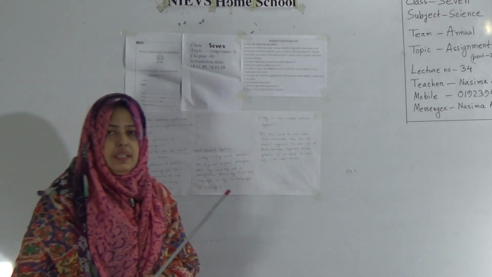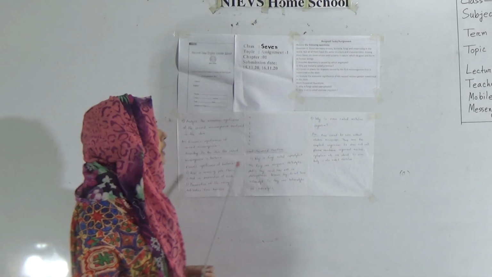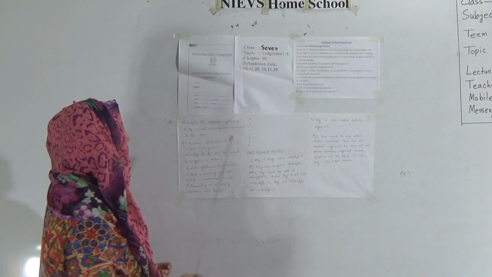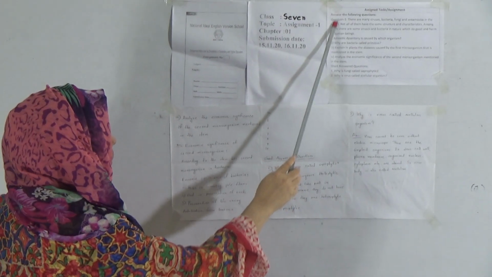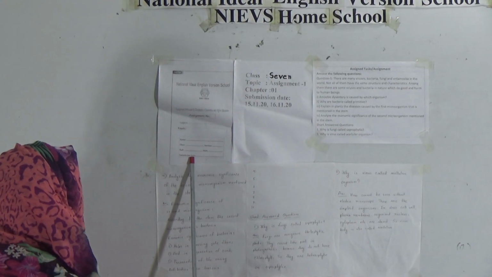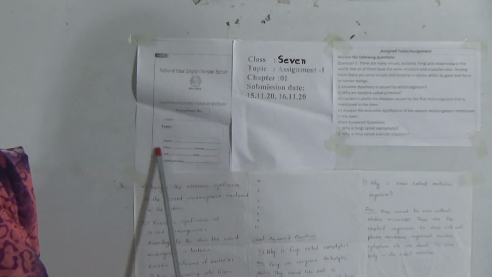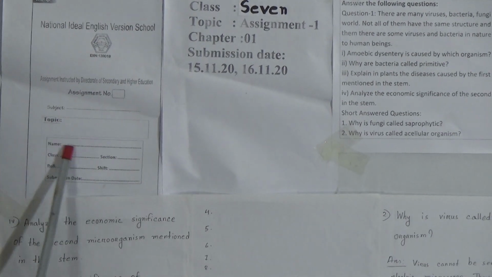So, dear student, let us start today's class. In Assignment 1, you can see here is a question and this is your cover page. You have to fill up all information of this cover page, that means assignment number, subject name, your topic name, and your name, class, section, roll number, shift and submission date.